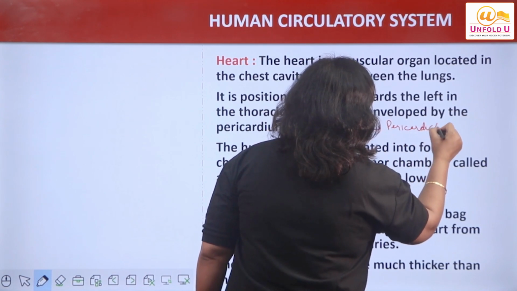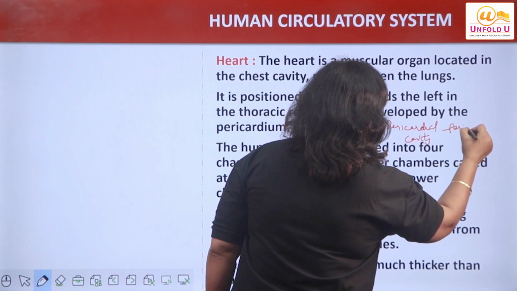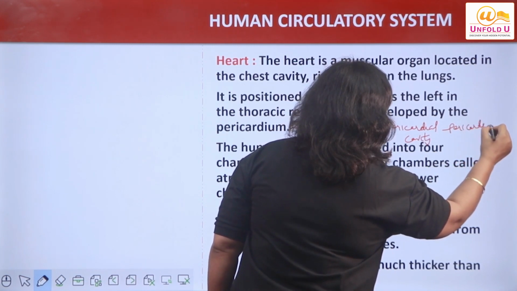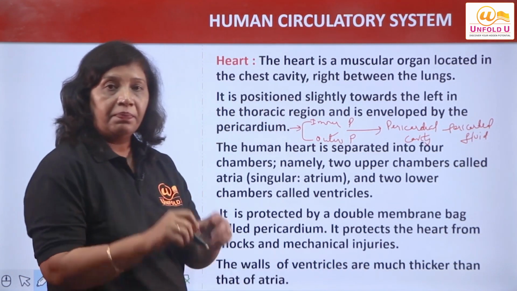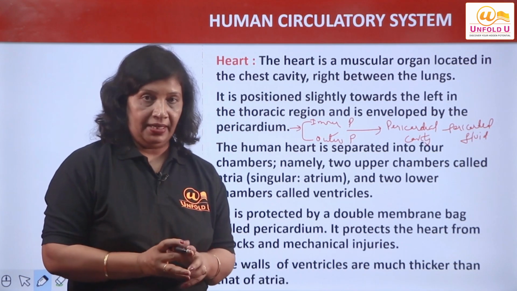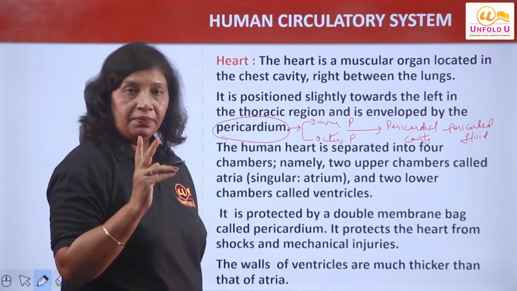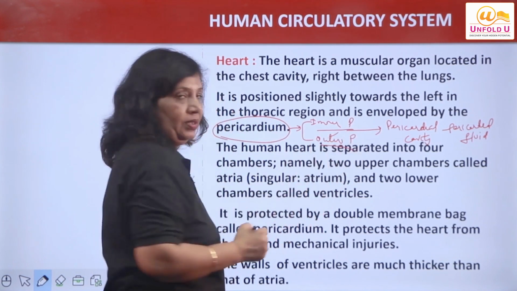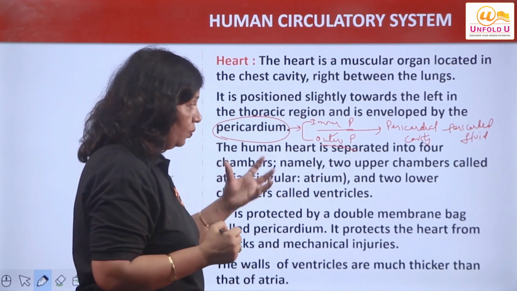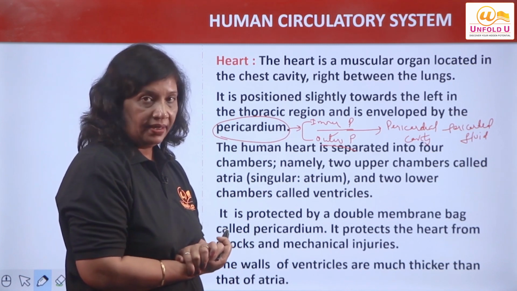Pericardial cavity. Pericardium is having two layers, inner pericardium and outer pericardium. Between these two is present a cavity which is called the pericardial cavity.